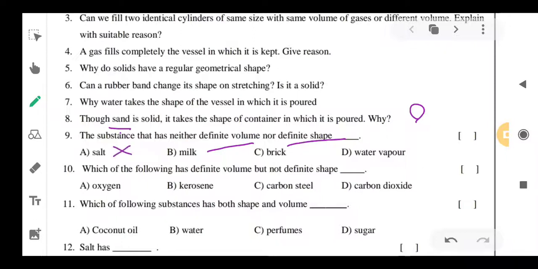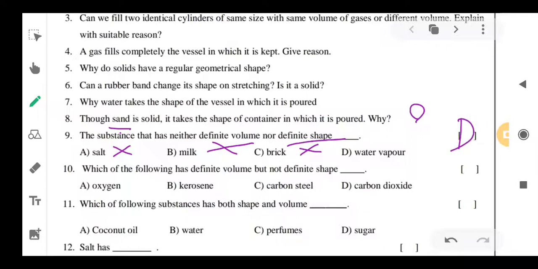So this is not the answer. Next, milk. Milk is a liquid, so it doesn't have definite shape, but it has definite volume. So milk is also not the answer. Next, brick. Brick is also solid, so this is not. And what about water vapor? Water vapor is a gas, that's why it has neither definite volume nor definite shape. So D is the answer.